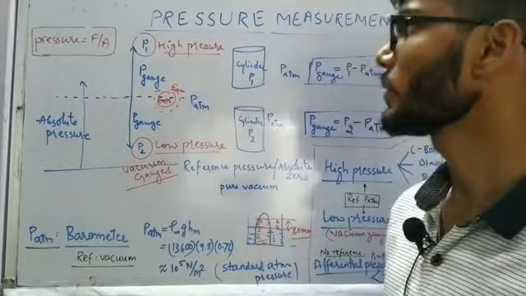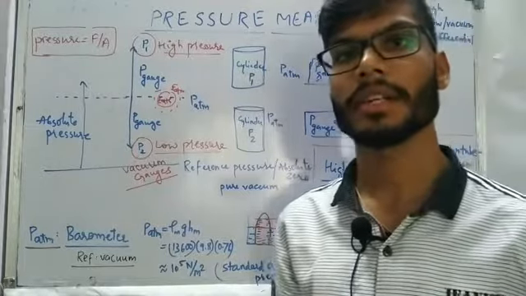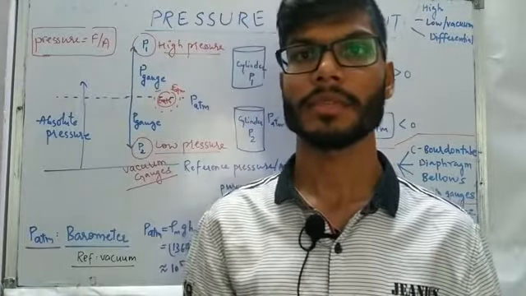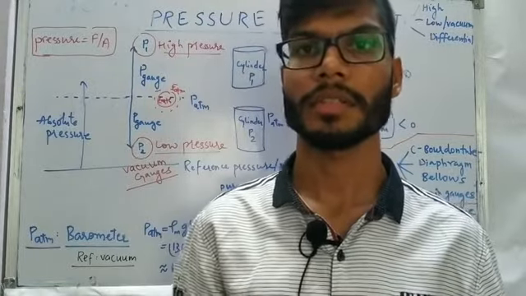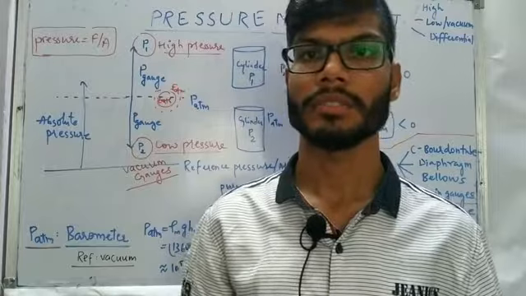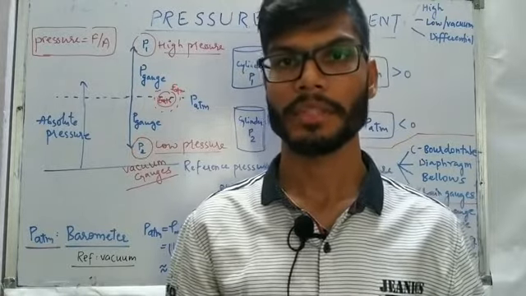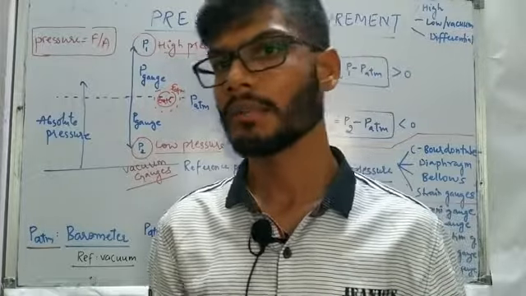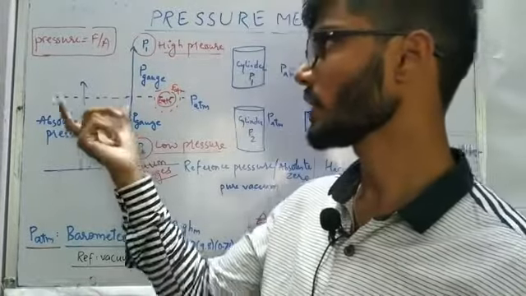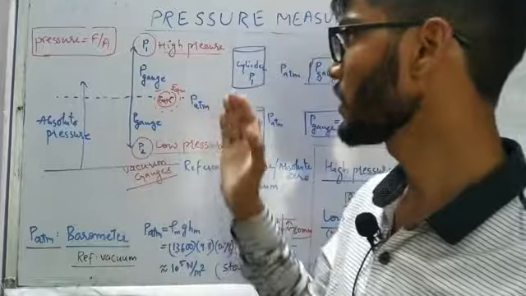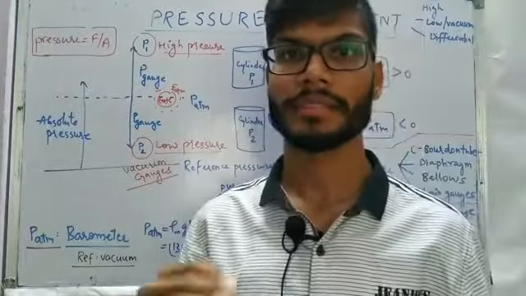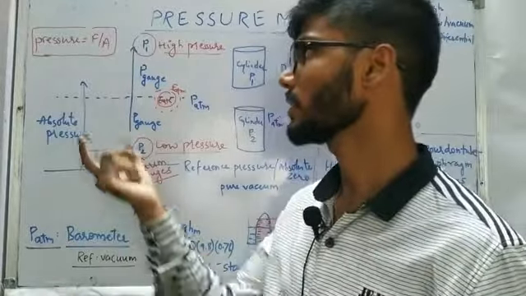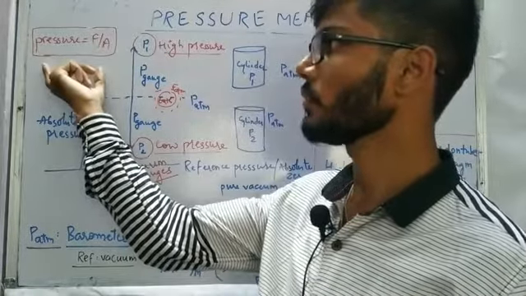In today's session we are going to have a discussion on pressure measurement, and in pressure measurement we are going to discuss three types: high pressure measurement, low pressure measurement, and then at the end we'll proceed with the differential type of pressure measurement. Before we jump into the individual types of pressure measurements, first let us define what pressure actually is, and how we are going to define whether it is high pressure, low pressure, or a differential pressure. So for that we first need to look at what pressure means.